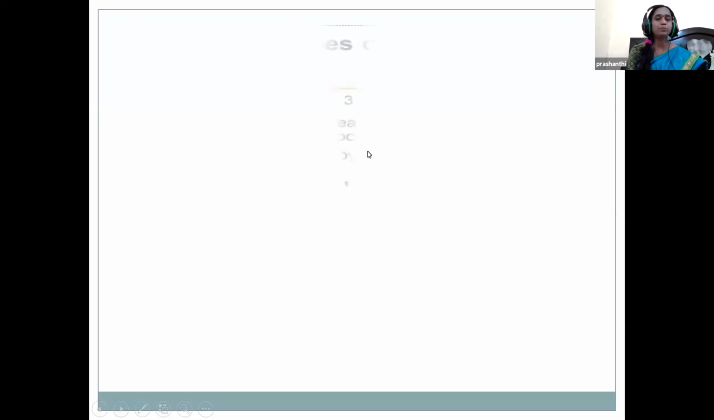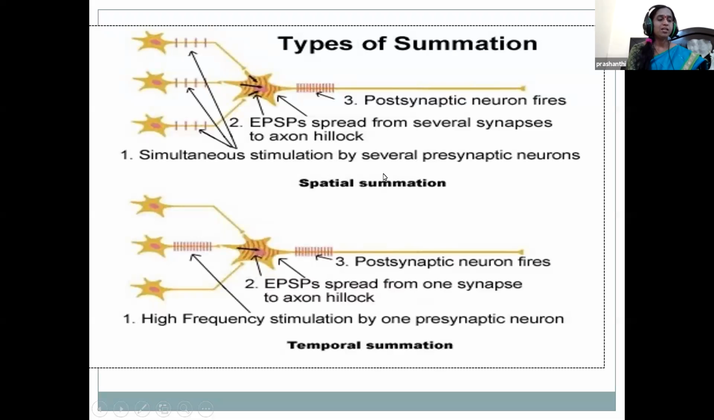Temporal summation occurs when a presynaptic neuron releases neurotransmitters many times over a period of time. Just see this picture, children. Spatial means what, children? When multiple presynaptic neurons together release enough neurotransmitters to exceed the threshold of the postsynaptic neuron, it is called spatial summation. So it is a simultaneous stimulation by several presynaptic neurons. But temporal summation occurs when one presynaptic neuron releases neurotransmitters many times over a period of time. That is temporal summation.